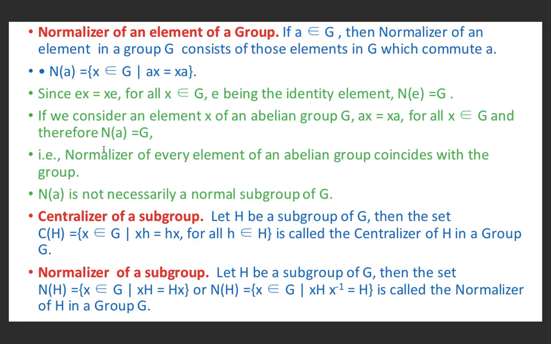Normalizer of a subgroup. Here it was the normalizer of an element of a group. Now it is the normalizer of a subgroup. Let H be a subgroup of G. Then the set N(H) equal to {X belonging to G such that XH = HX}, or we may write it as {X belonging to G such that XHX inverse = H}, is called the normalizer of H in a group G.